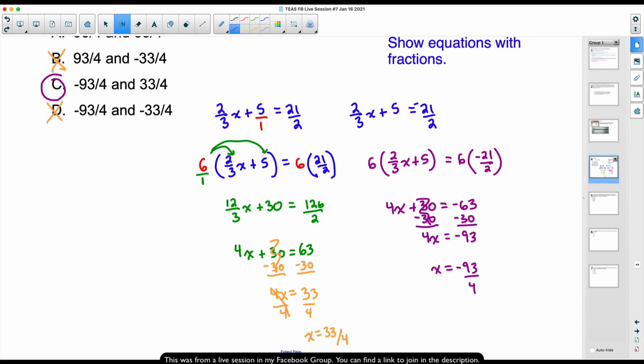Let's see here. Okay, Crystal Foster said, why did I divide by 2? Well, let's see. Where did I divide by 2 at? Right here? I think that's the only spot. Yeah, so 6 times 21, that gives me that 126. And back to here, this is 6 over 1. So we take top times top. That's 126. Bottom times bottom, we get 2. And that's what 126 over 2 means. That means 126 divided by 2. I hope that answers your question there.